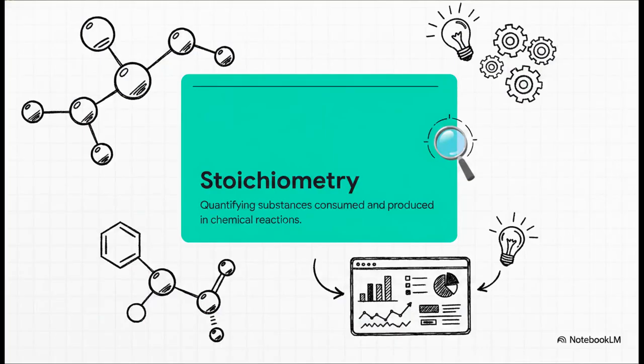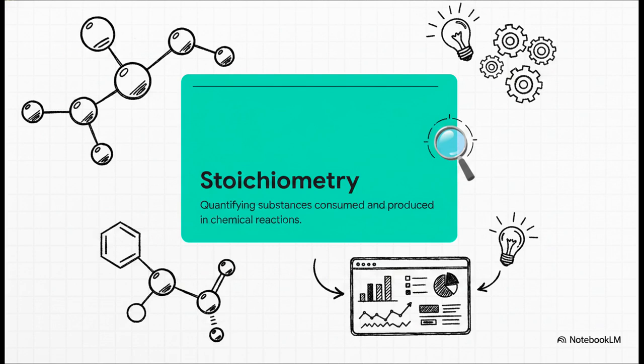To kick things off, we need to decode a bit of industry jargon, stoichiometry. It's derived from the Greek words for element and measure, so you can really just understand it simply as elemental measuring. It's the quantitative tool utilized for measuring the exact quantities of substances that are consumed and produced in any chemical reaction. You can picture it like the analytics dashboard that tracks literally every single byte of data flowing through our chemical process.